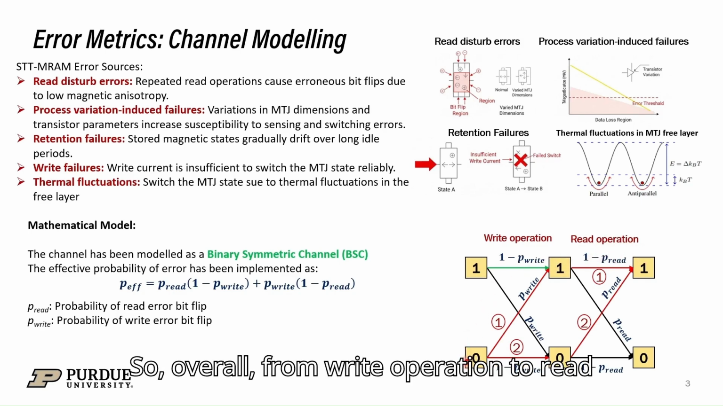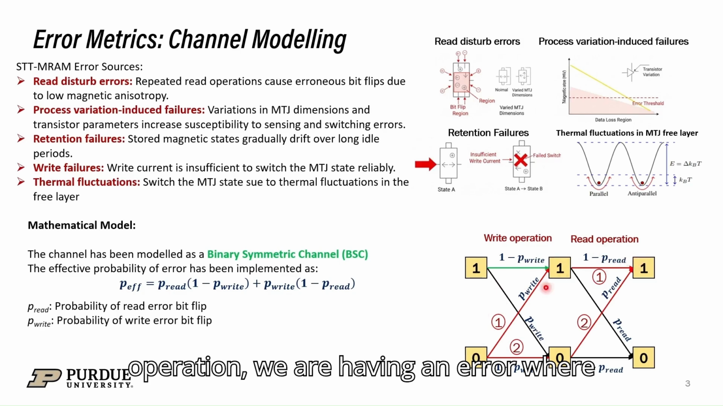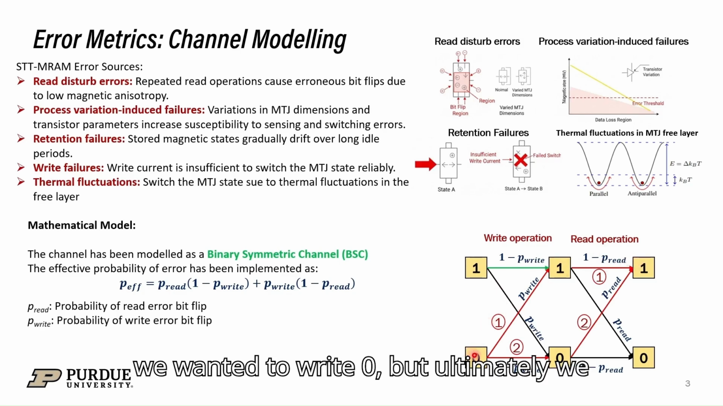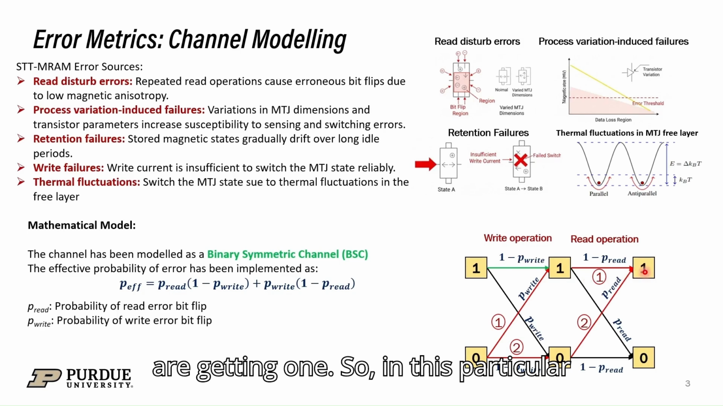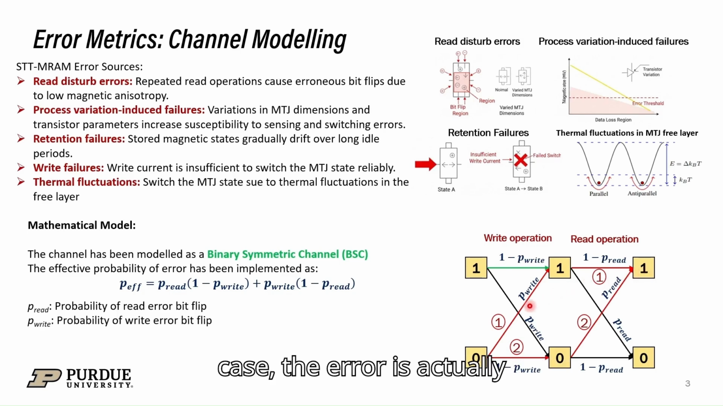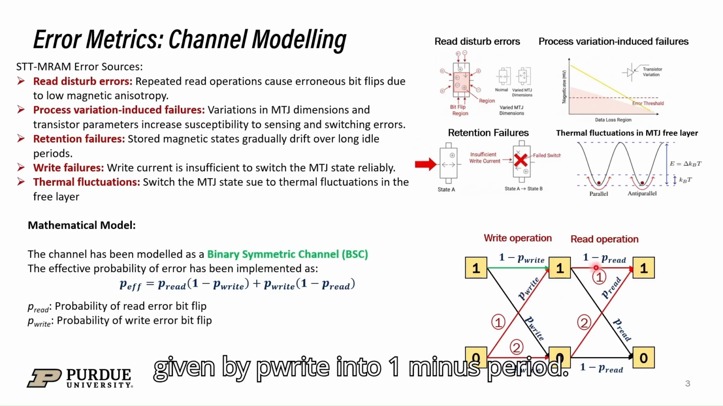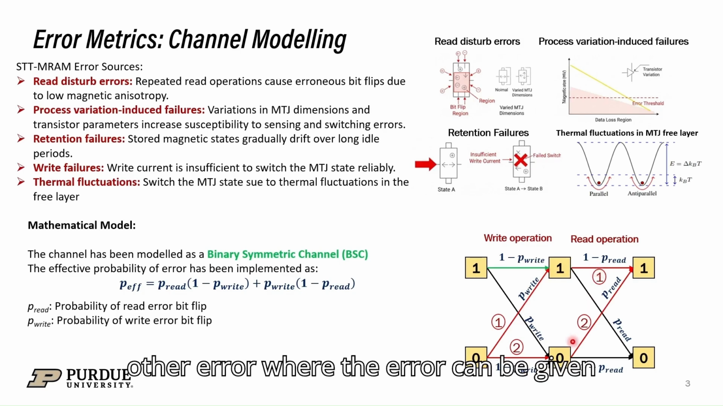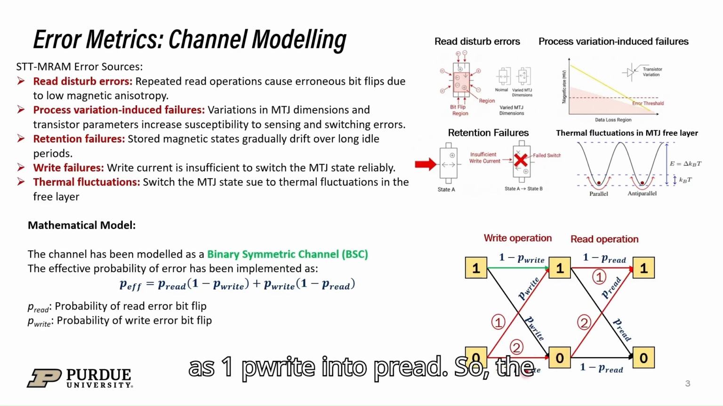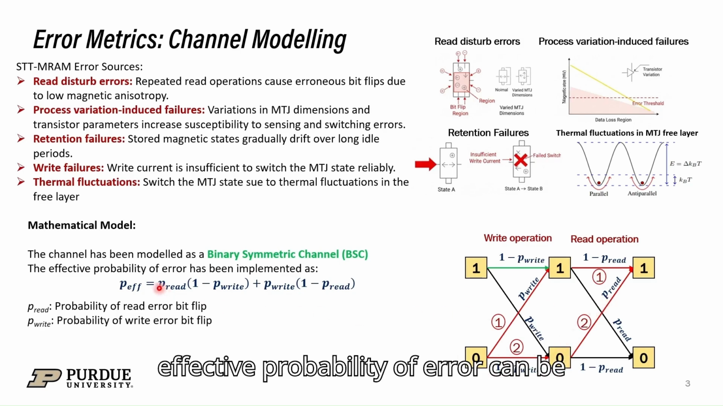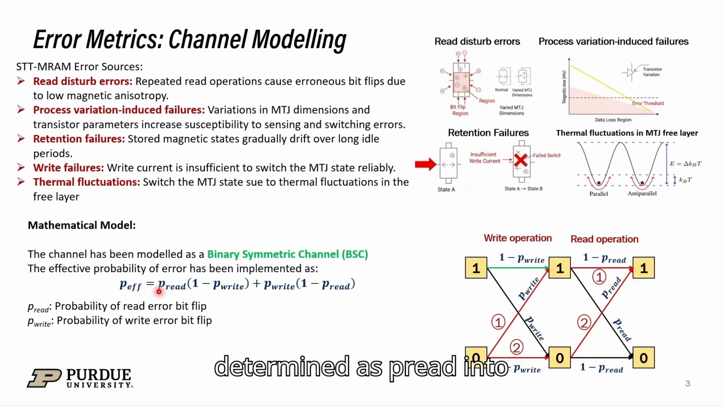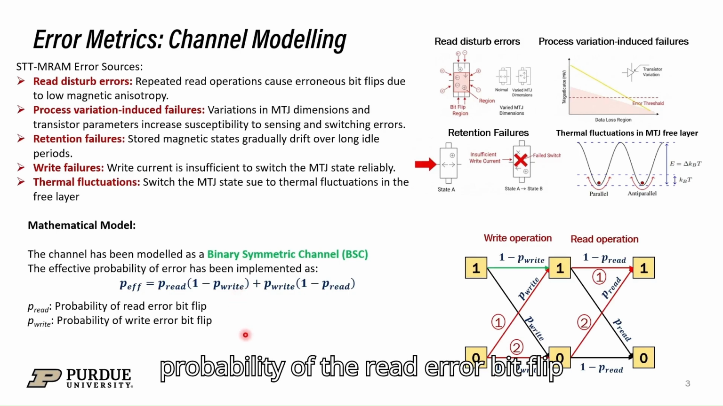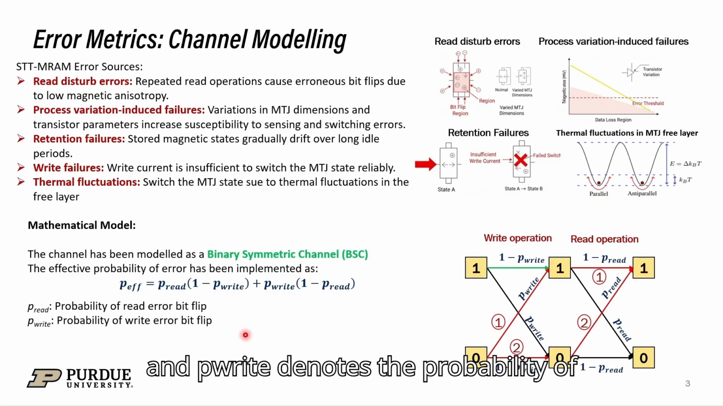So overall, from write operation to read operation, we are having an error where we wanted to write 0, but ultimately we are getting 1. In this case, the error is given by p write times (1 minus p read). Similarly, we have the other error, which can be given as (1 minus p write) times p read. So the effective probability of error can be determined as p read times (1 minus p write) plus p write times (1 minus p read), where p read denotes the probability of the read error bit flip and p write denotes the probability of write error bit flip.